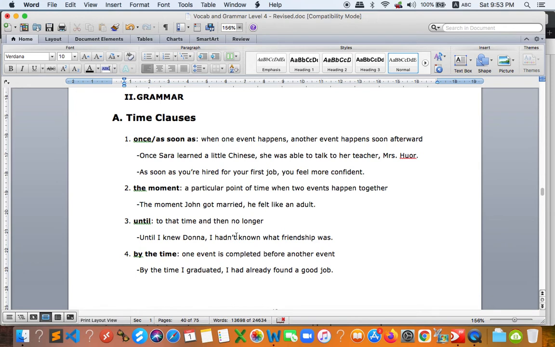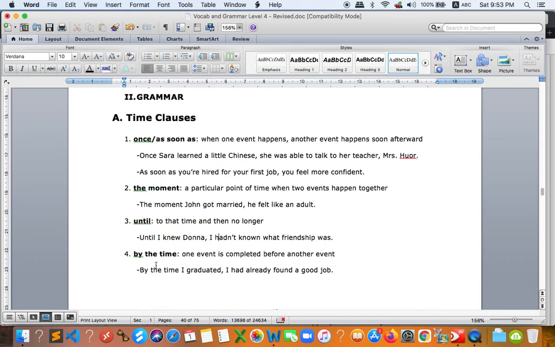the clause is given like this, but they will blank the verb and the tense. So you should know exactly whether you should use past perfect right here or right here. Make sure that you know the difference between the two clauses whenever we use until.